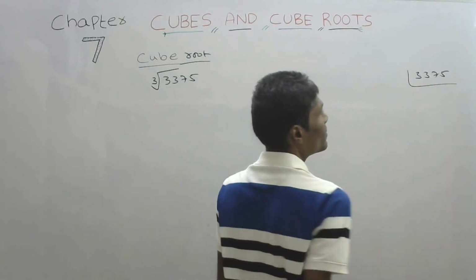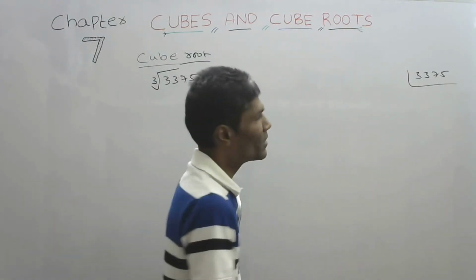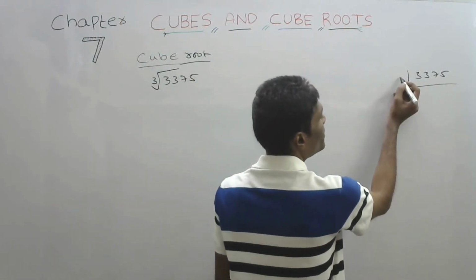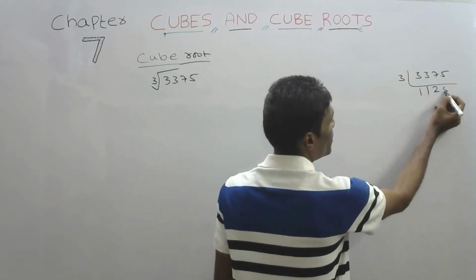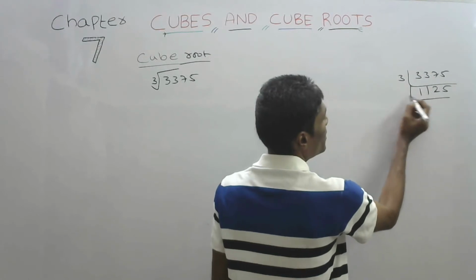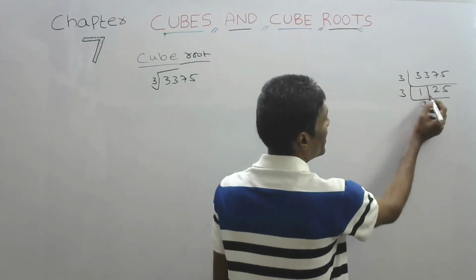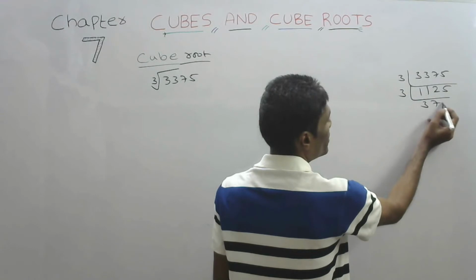3375. Directly we can take the 5 table, or the 3 table also we can take. 3 ones are 3, 3 twos are 6, 3 fives are 15, 3 threes are 9, 3 sevens are 21.